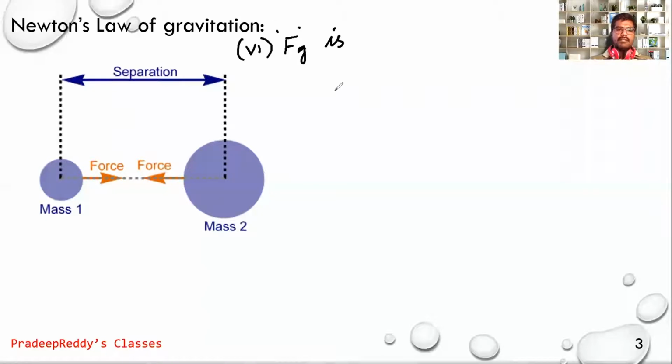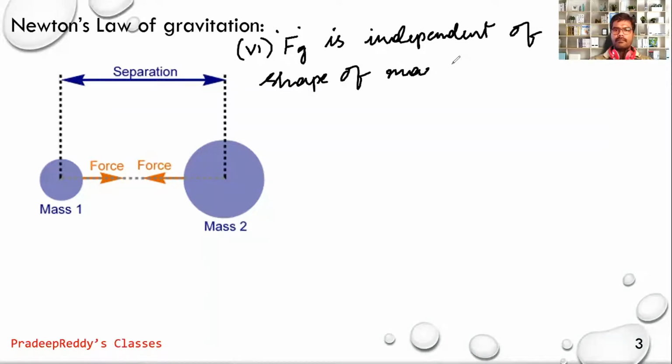Next property is that gravitational force is independent of the shape of the masses. Gravitational force is independent of the shape of the masses.